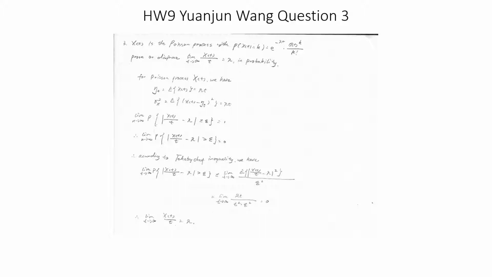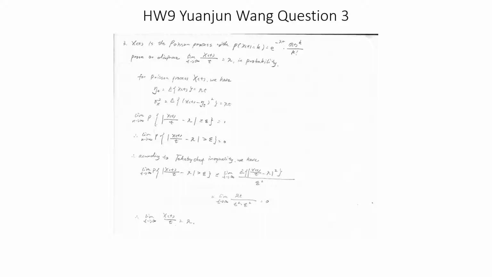So for the Poisson process X(t), we know that eta(t), which is the expected value of X(t), is equal to lambda times t. And also we know that sigma squared, which is the variance of X, is equal to the expected value of X(t) minus eta(t) squared, and this is also equal to lambda times t.